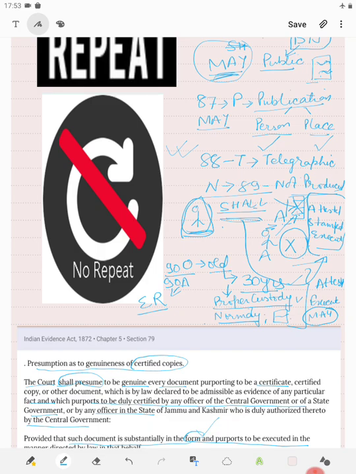In case of 90A, it is an electronic record, and here the period is only 5 years. If there is an electronic record 5 years or more old and it is produced from proper custody, then we may presume that the digital signature it bears is correct.